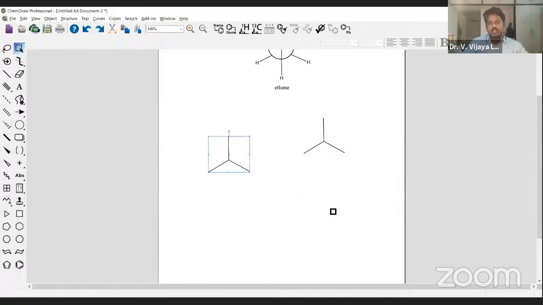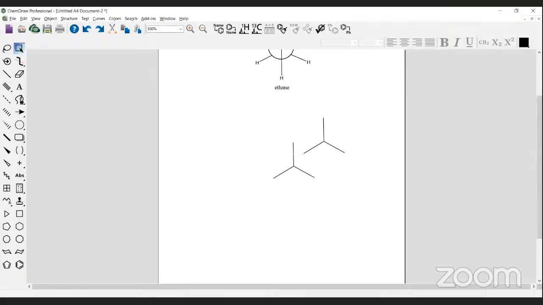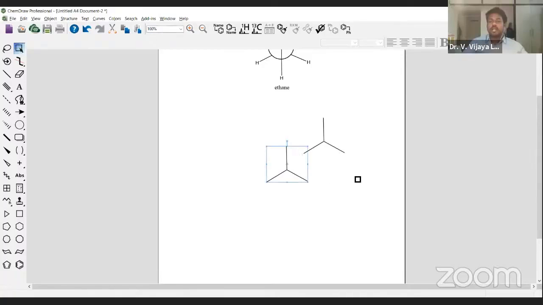There is another, simple way. A shortcut. If you want to make a copy of any structure, select that structure. Previously, what I taught you was manually copying and pasting the way we do it in Word, Excel, and PowerPoint. Here, in a simple way, because we are going to draw many reactions and many structures in ChemDraw, every time we don't need to right click, copy, and again right click and paste. Simply press the Control button on your keyboard and drag. Then automatically you will get another copy.